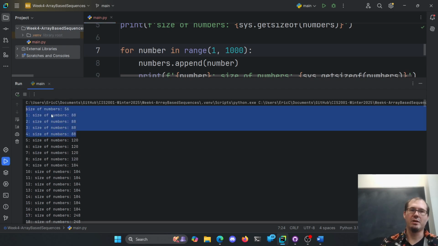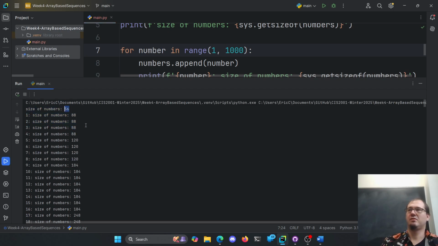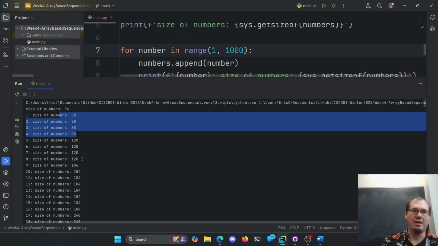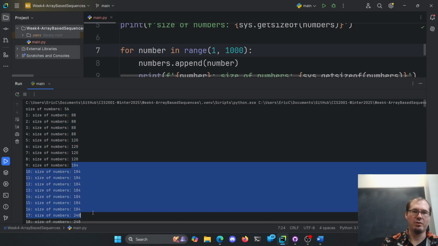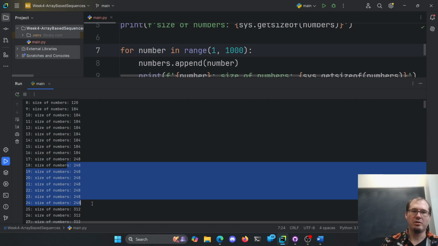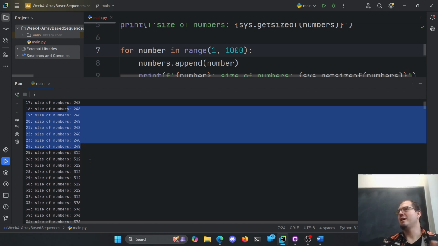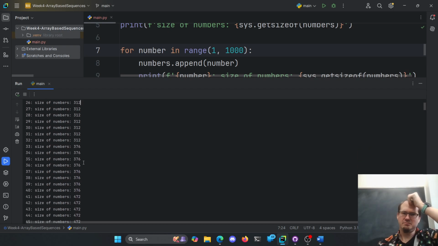All right, we start off with room for a couple here. It starts with nothing, actually. That's interesting. And then the next couple, we're at 88, and then we're at 120, and then 184 for longer. We're at 248 for longer. I don't remember the actual math behind how Python does this, but it's fast, right? Whatever the actual arithmetic is, really smart people have looked at it and said it's really good, but we'll see it grow.